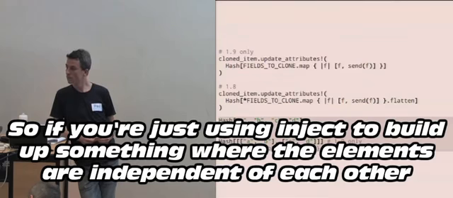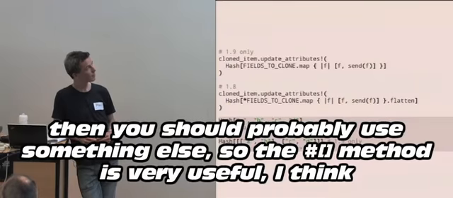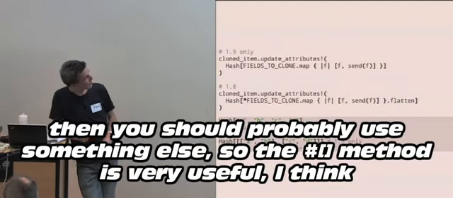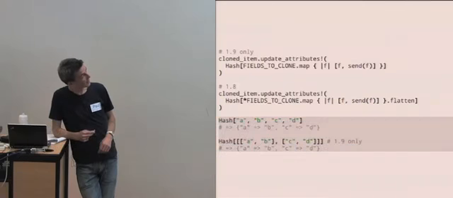So if you're just using inject to build up something where the elements are independent of each other, then you should probably use something else. So that method, the square bracket thing, is very useful, I think. Oh, if that does work in 1.8, then yeah.